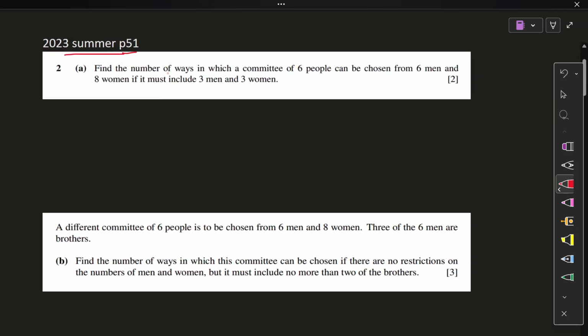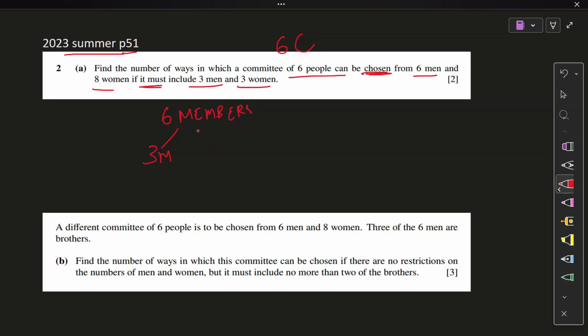Question number 2. Find the number of ways in which a committee of 6 people can be chosen. I know it's already a combination question. From 6 men and 8 women, if it must include 3 men and 3 women. Okay, simple question. A committee of 6 members, 6 people I need to select. Out of them, three must be men members. Let me write that down.